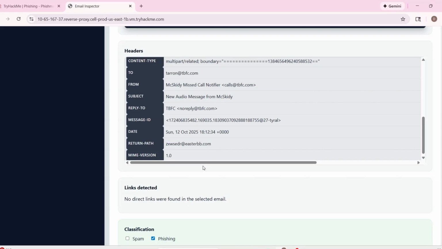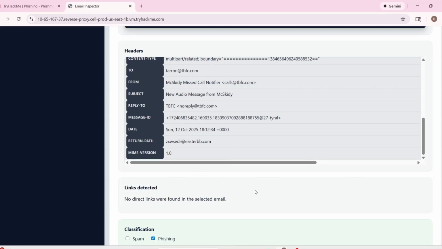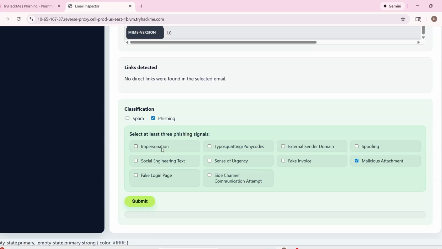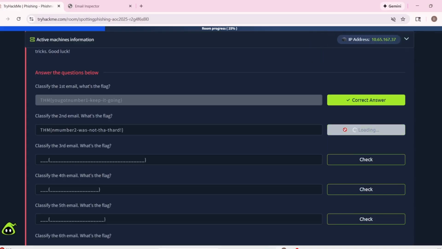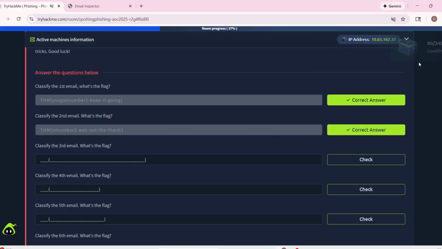Return path is this one, so that's spoofing. I will say impersonation and spoofing once again. So I'll try, and that's correct. All right, I can copy this one, paste this one, and check it. All right.